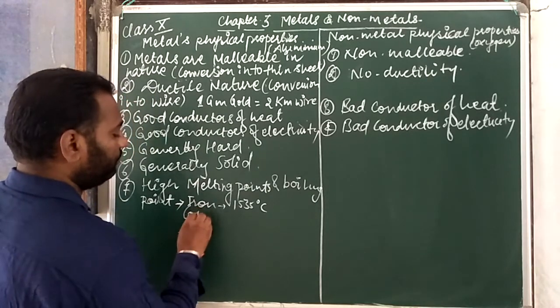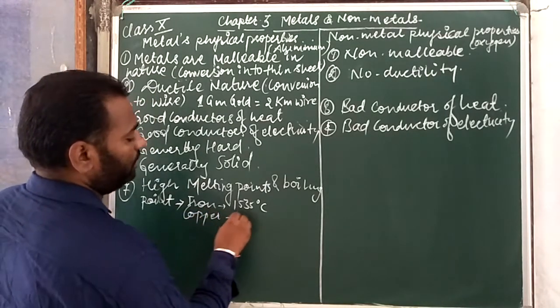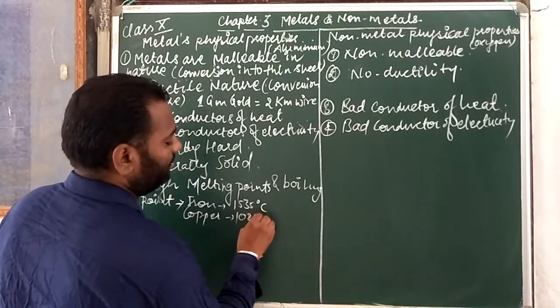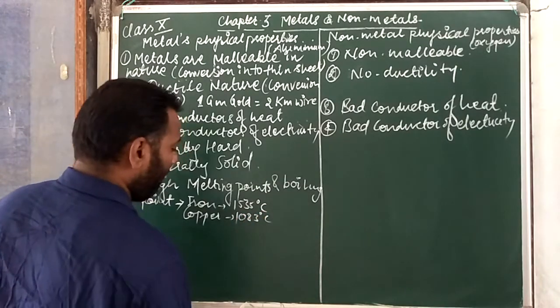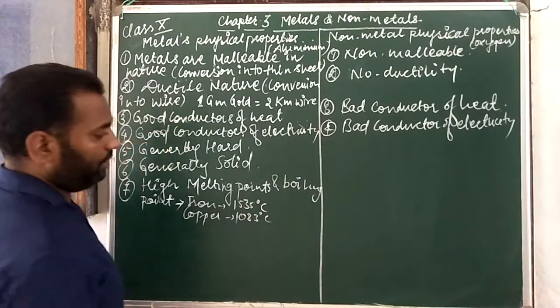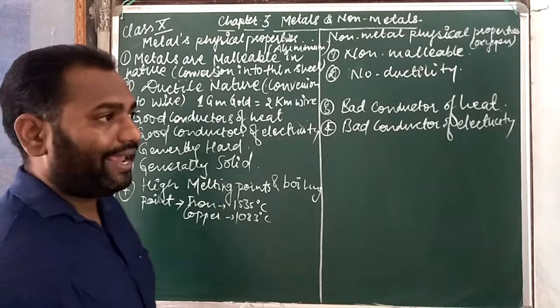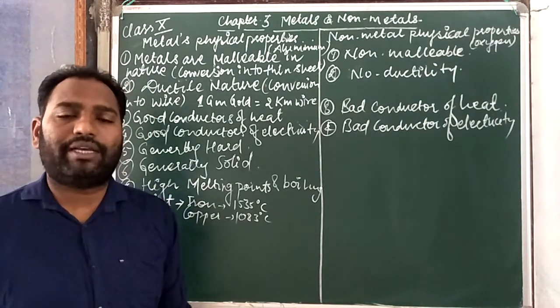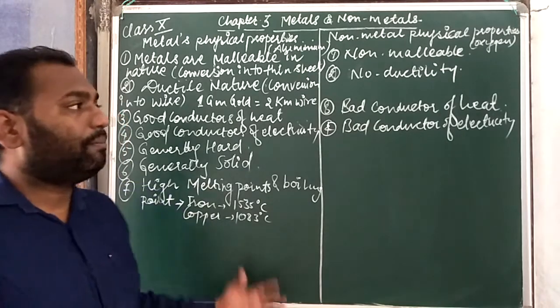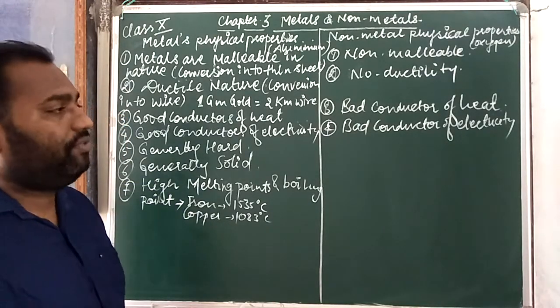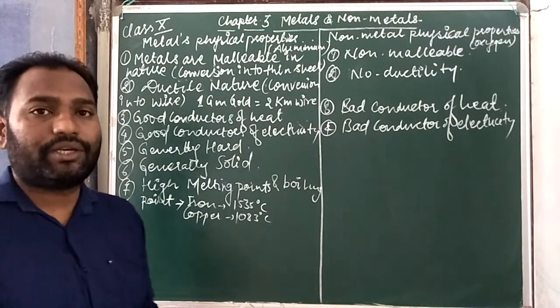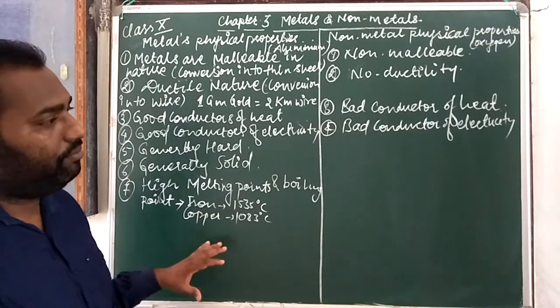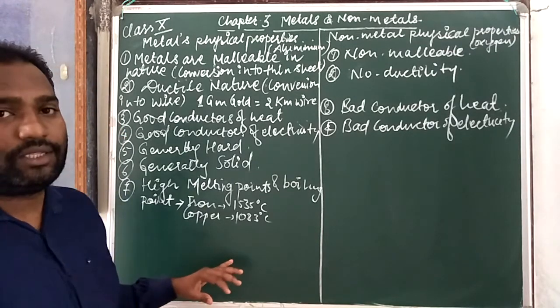Like copper is 1083 degrees Celsius. And one more, we are including some exceptional cases that we also have to discuss here. Some 1, 2, 3 exceptional cases are there, and if you write these exceptional cases, then it will give you good marks in this question.